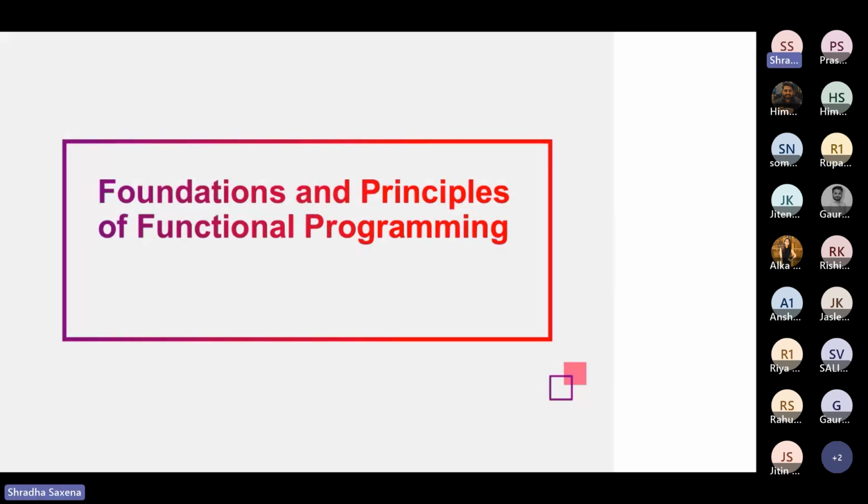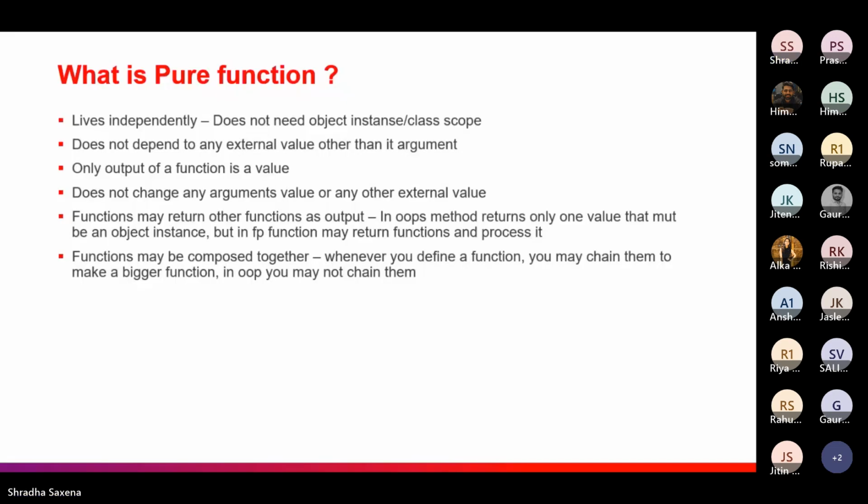Okay. So the next would be foundation and principles of functional programming. First we would discuss pure functions, what they are, and how they are related to functional programming. Pure functions are those that live independently, as in they don't need an object, instance, class, or scope to execute.